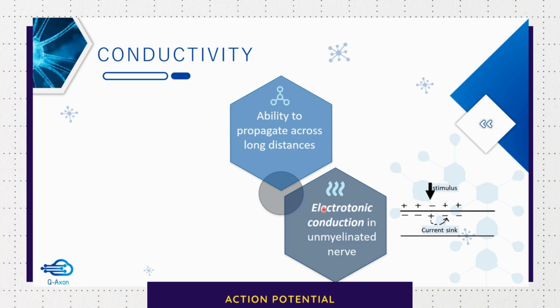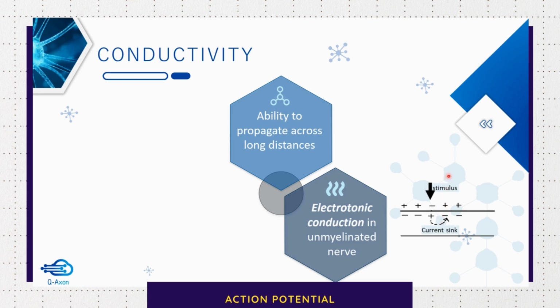What do we mean by this? So this is the axon of an unmyelinated nerve. We apply a stimulus here and there is an action potential here. So you can see that there is a reversal of polarity here. Now because of this, there is a difference in potential between these adjacent areas. So current flows and we refer to this as current sink.